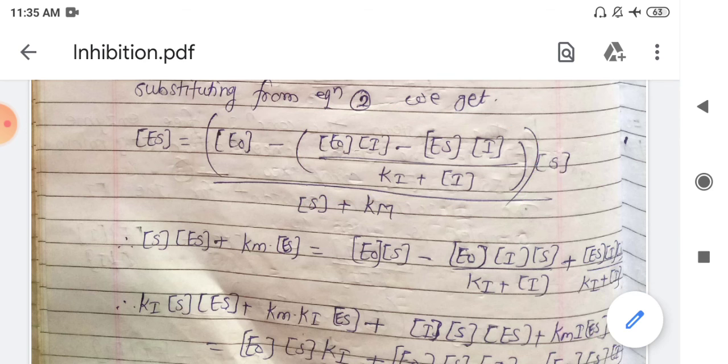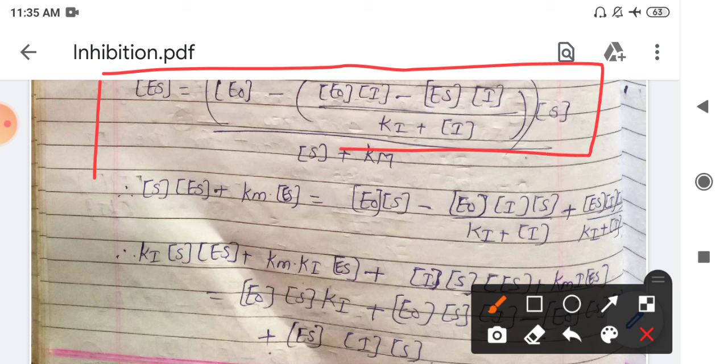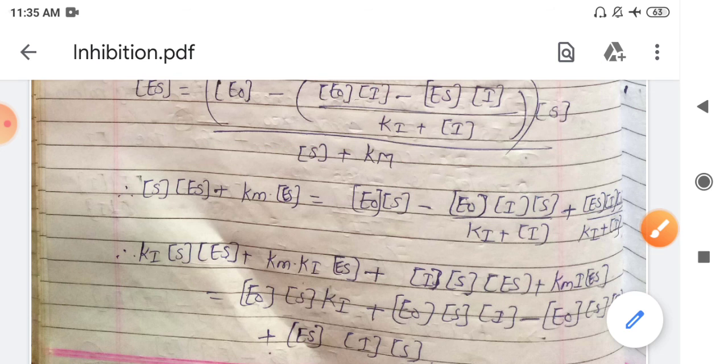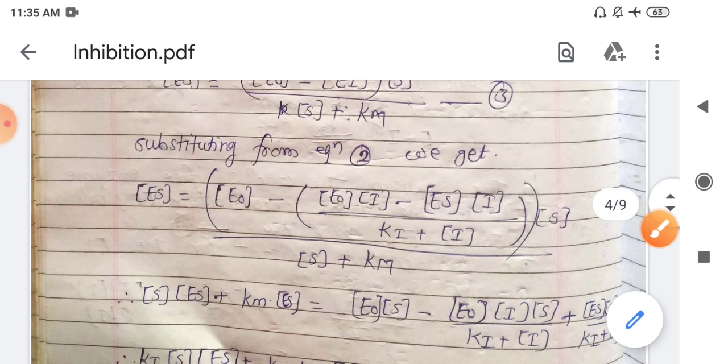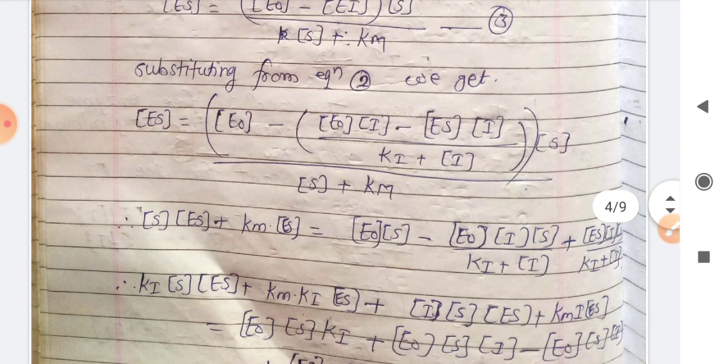So the next step is to simplify this overall bracket. Okay, so this simplification is quite lengthy. This simplification of this bracket will take a lot of time. Okay, so we'll see this simplification in the next lecture.